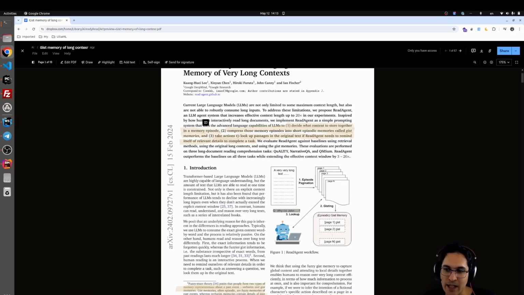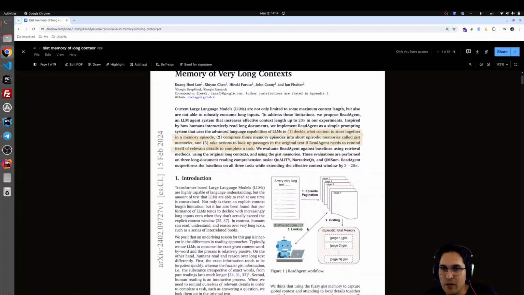And then on that gist, they have some sort of loop where they ask, can you get the information from this gist? By passing some of the gists, the LLM can say, I need this page, because each gist also has some reference to the original page. So there are two read agents. I will talk about that.